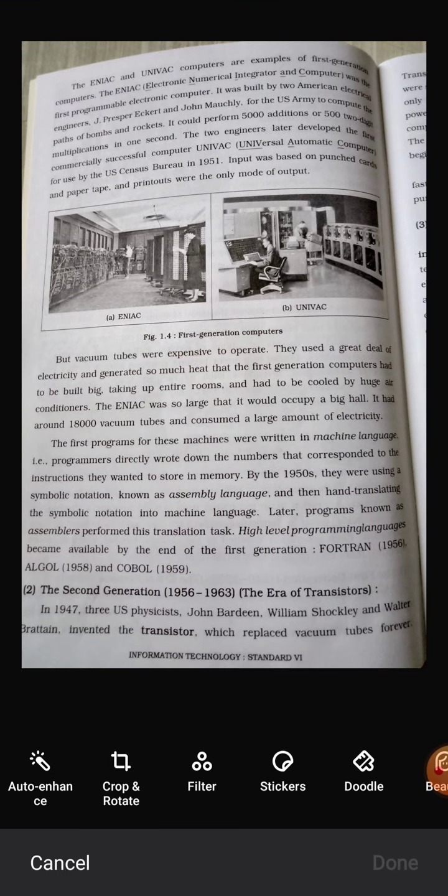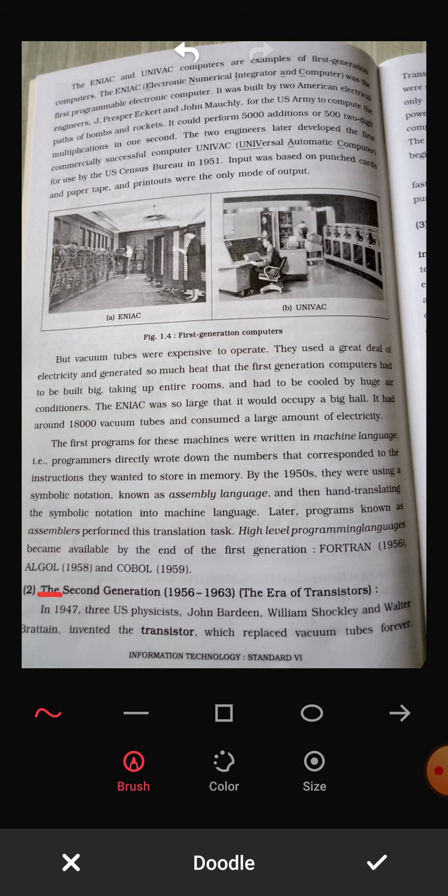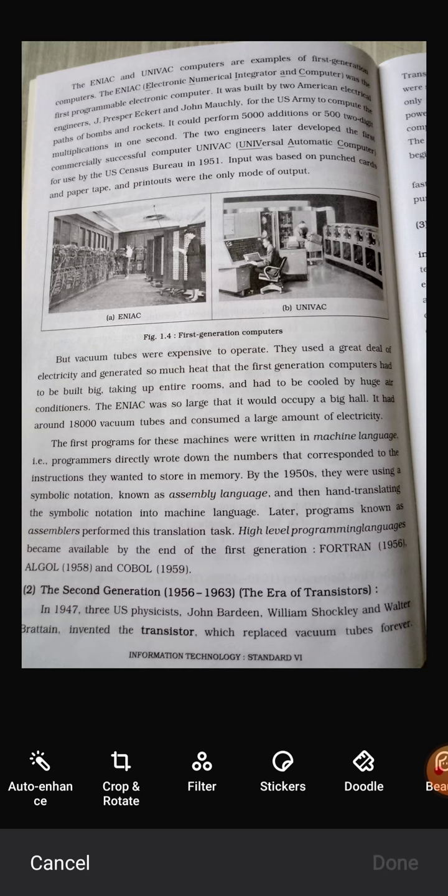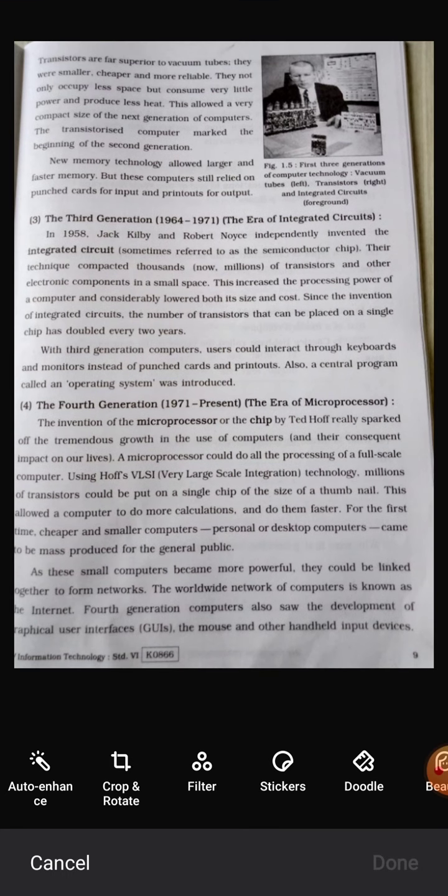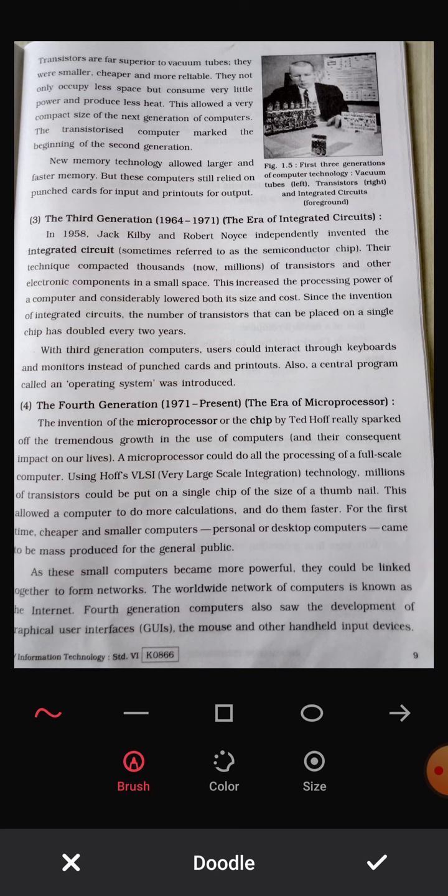Now the second generation is 1956 to 1963. William Shockley invented the transistor. Next, the third generation is 1964 to 1971.